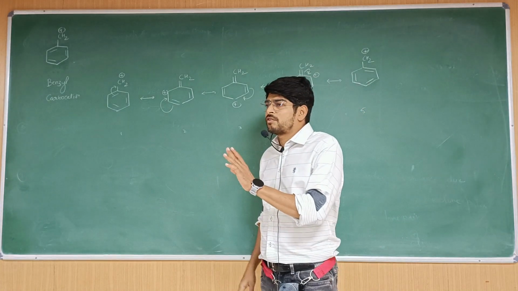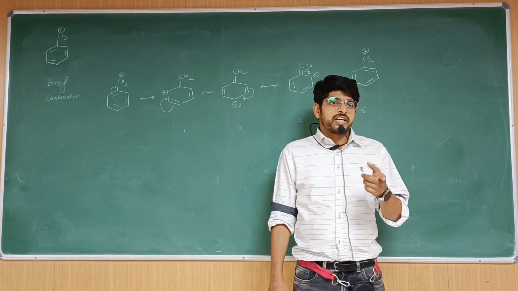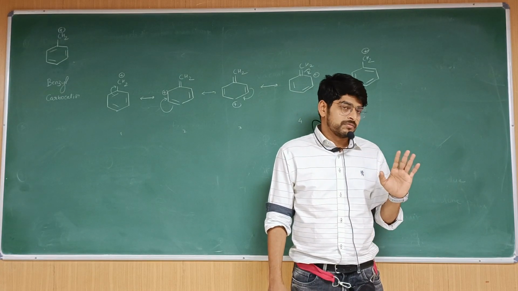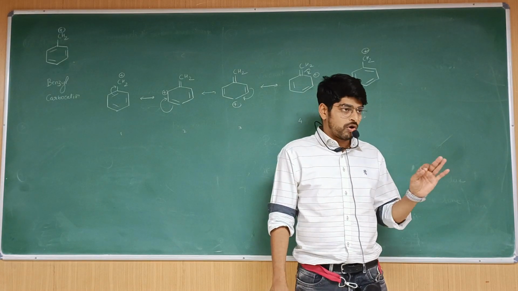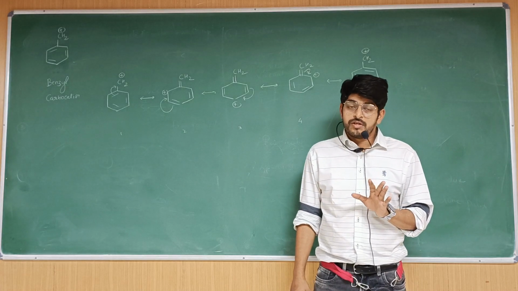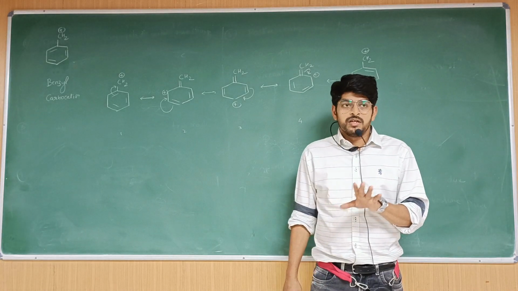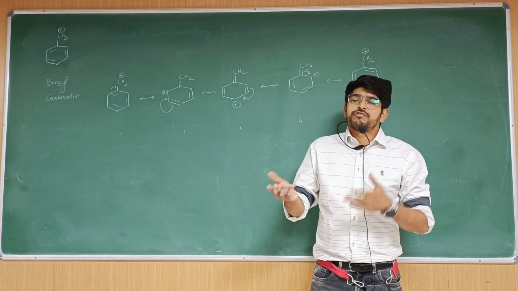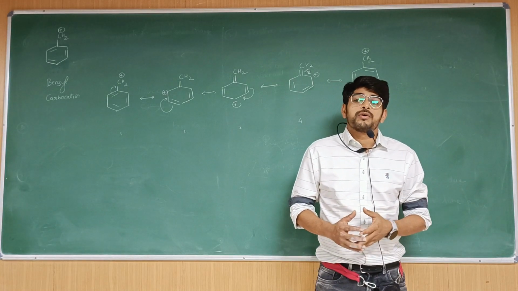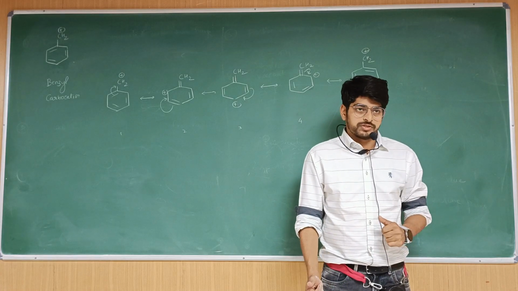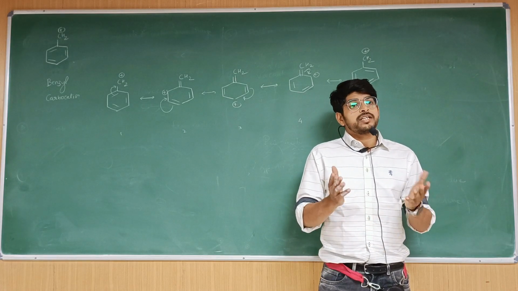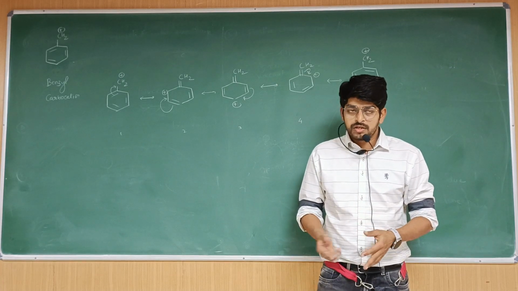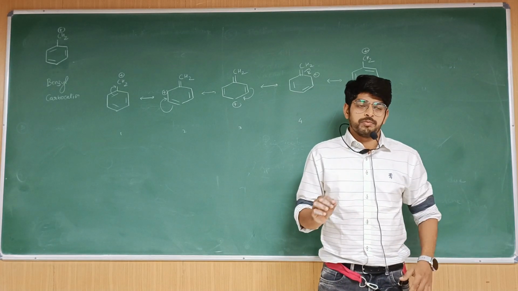One important point you have to understand is that all the resonating structures that we are writing are only there on paper, which means they do not have any real existence. Why are we writing them? After observing a reaction, the attack of the electrophile is taking place at different positions. How do you explain them? By the resonating structures. But what actually exists is the resonance hybrid. It is more meaningful, but resonating structures we write on paper.